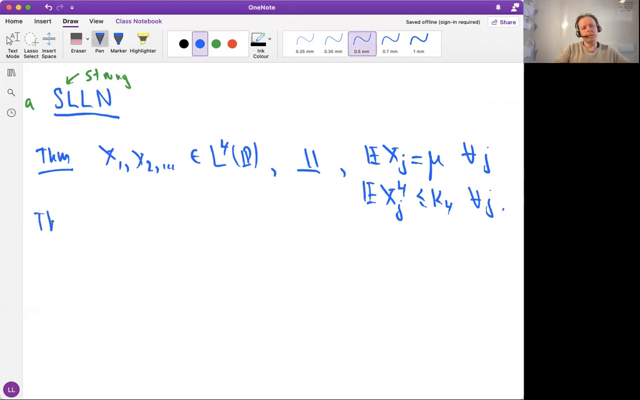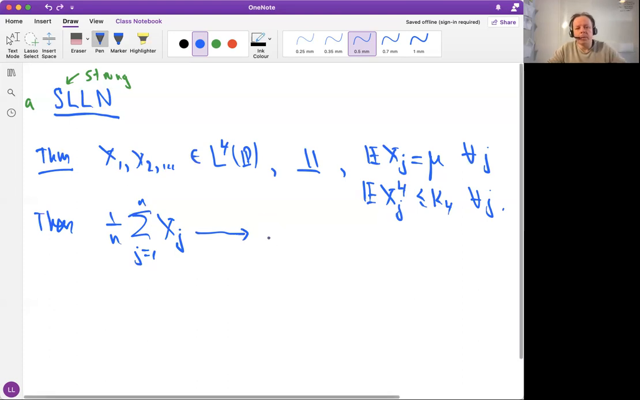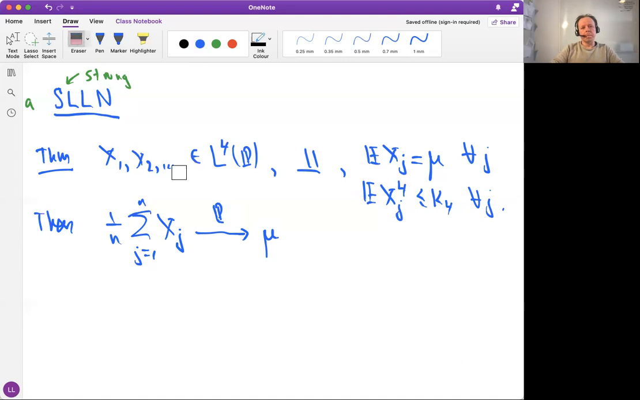The claim is then the average of these random variables. If you think of j indicating time, this is a time average. The time average of these random variables converges to not any X, but the constant mu. It is true in probability. Actually, by the weak law of large numbers, we know already that this is true in probability. So that would be the weak law of large numbers. But in this case, we get stronger. What makes this strong is that this is true almost surely.